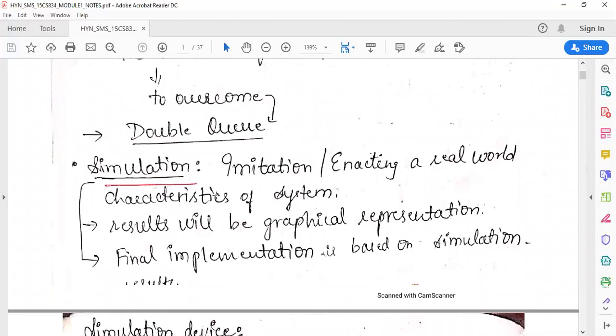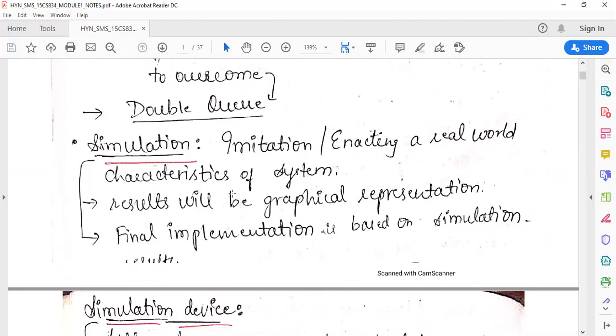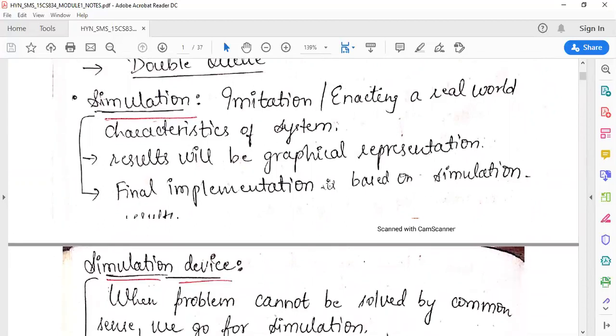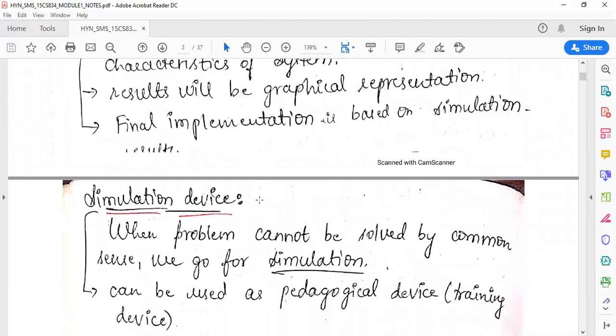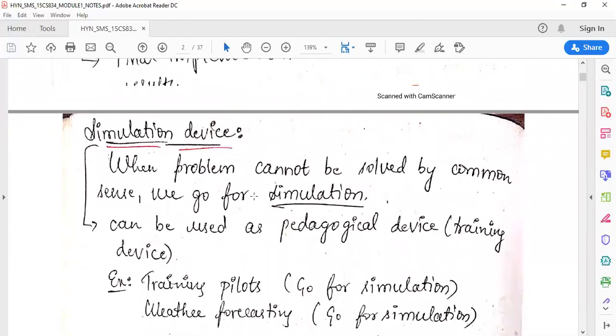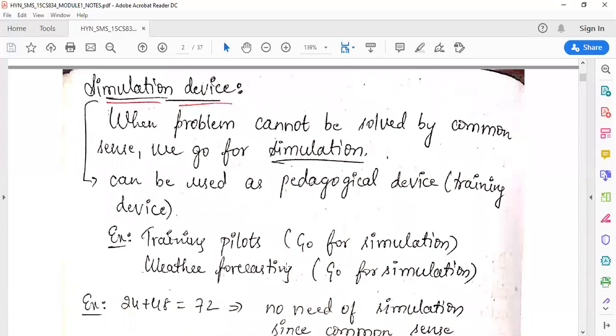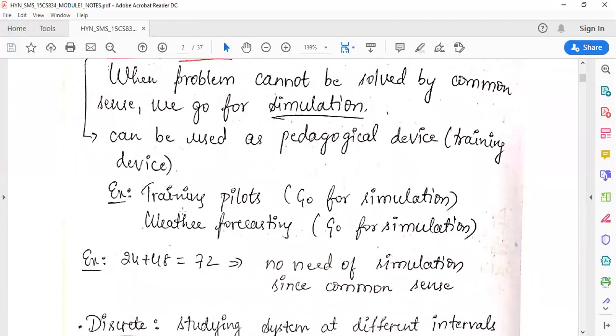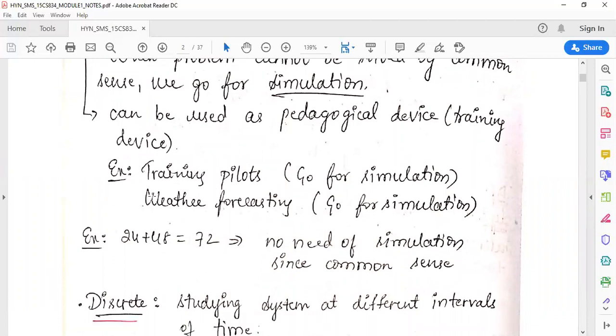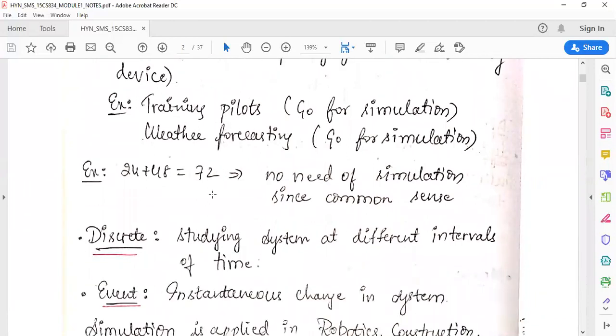Next, moving on to the definition of simulation. Simulation is nothing but an imitation of the real world characteristics of a system. In any simulation, the output will be a graphical representation. The device that is used to perform simulation is called a simulation device. For example, we can have different types of simulations: for weather forecasting, for the number of customers in a bank, that is for the banking system, and for training pilots.